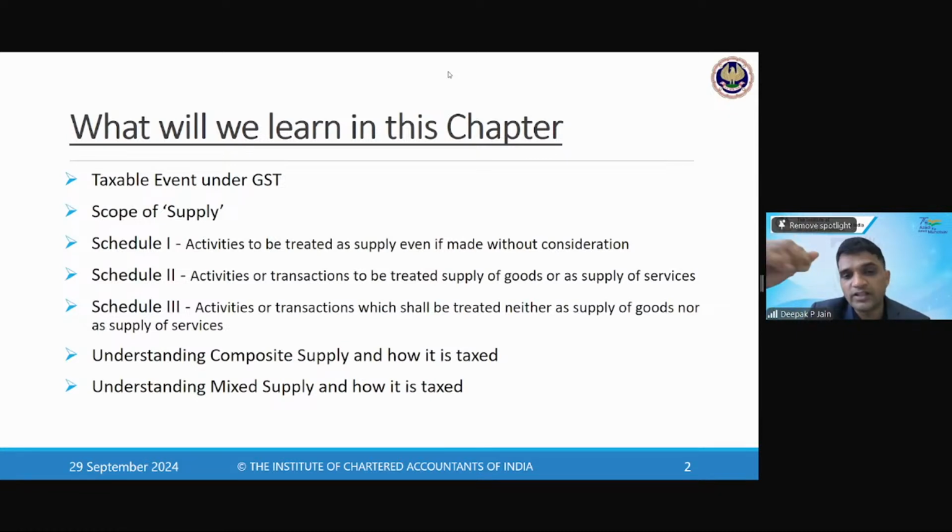If you're importing something from associated enterprises, then it will be one line which will be relevant for you. Okay, so we'll get into that slide. There is a specific slide which I have on import of services when it is 7(1)(b), Schedule 1 and 7(1)(a) also. So we'll cover all of those things.